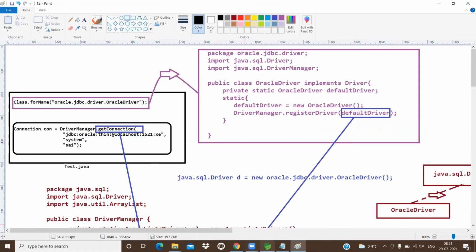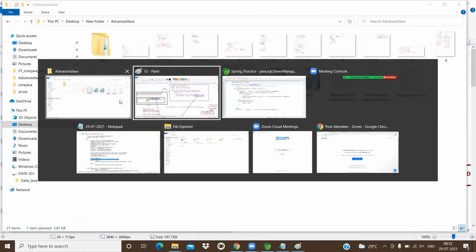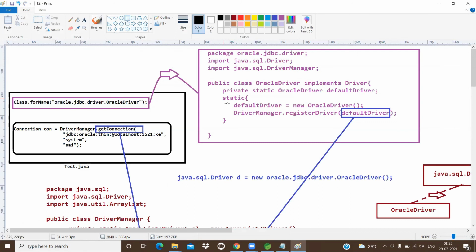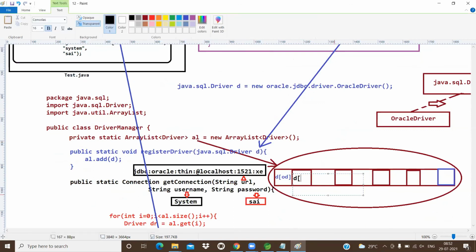I already showed you, I told you, whenever we load the bytecode, automatically the static block executes. Whenever you load the Oracle driver, its static block executes. Whenever you load the MySQL driver, it is also added to the driver manager. So how many objects are there? Two objects. One is the Oracle driver, another one is the MySQL driver.